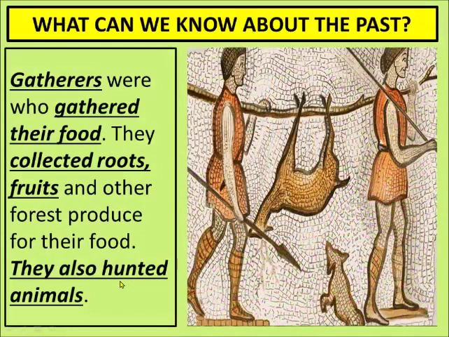You know why they hunted animals and why they gathered fruits and roots? Because they did not know how to do agriculture and they did not know how to make and cook food. So whatever they used to get from the forest, they used to kill those animals, they used to eat those fruits, seeds and roots. This way they used to satisfy their hunger.